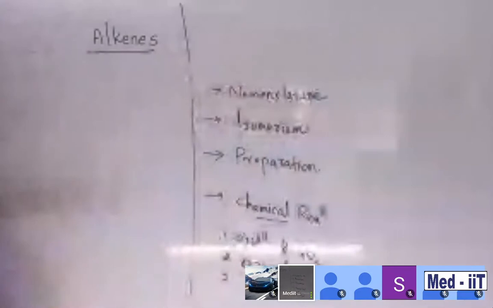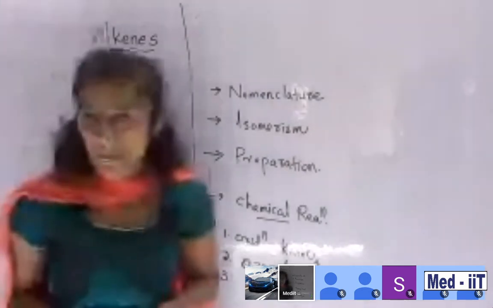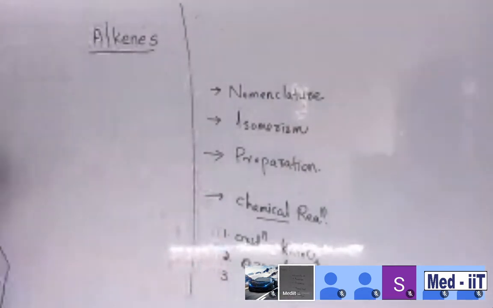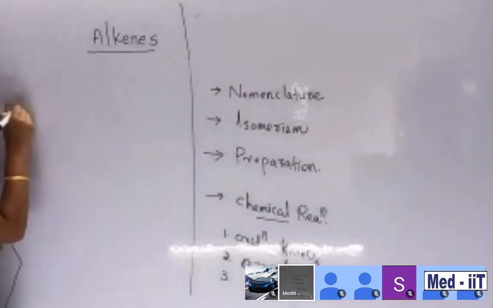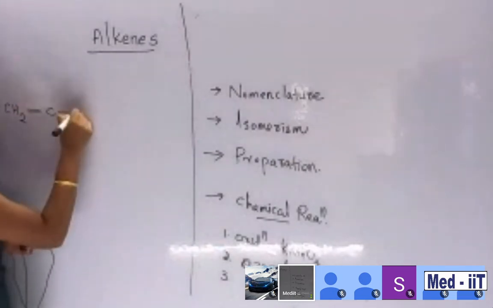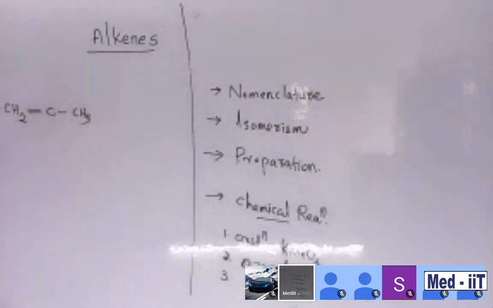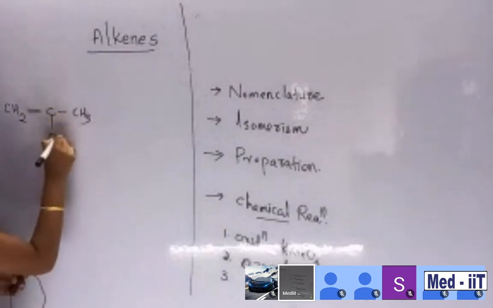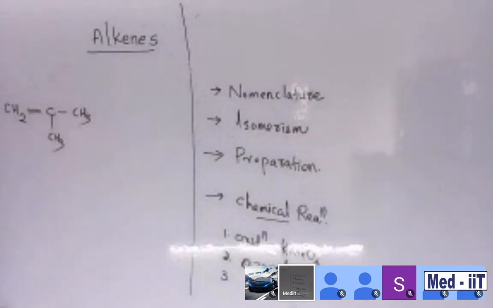Second one is nomenclature. I think you are familiar with the nomenclature of alkanes, right? Yes, ma'am. Suppose, students, I give an example: CH2 double bond C, CH3, and then in the chain again CH3. This is your question. Tell me how you will name this one.